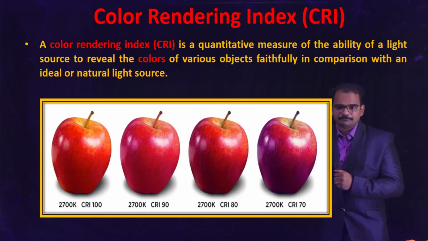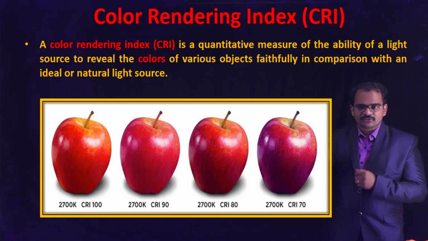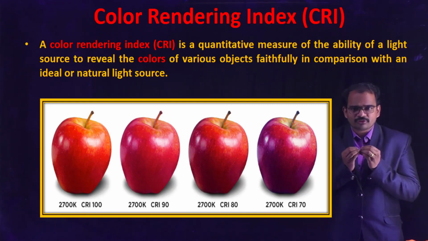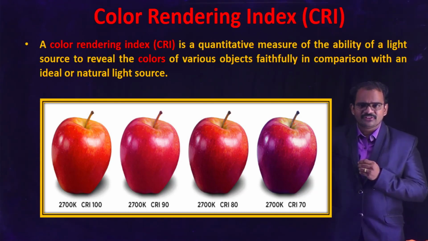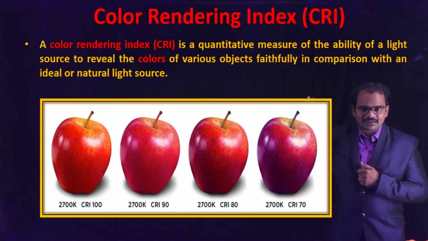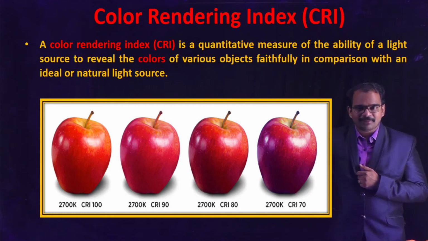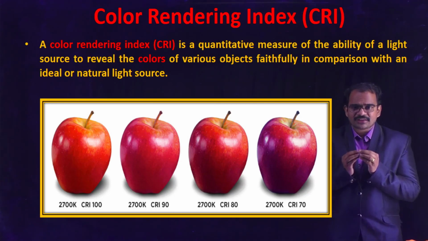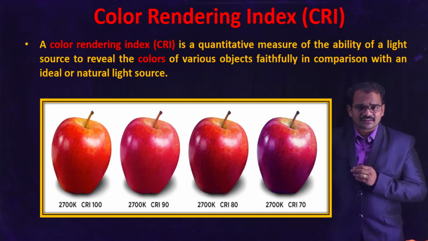For example, you can see an apple's original color when CRI is 100 at a color temperature of 2700 Kelvin in the first figure. That is a natural color. When normal daylight or white light falls on it, the apple looks like that. Initially, when I keep an apple under the sun or natural daylight, I can see the color as in the first figure. In that case, the color rendering index is 100. That is, it is faithfully reproducing the actual color of the apple.